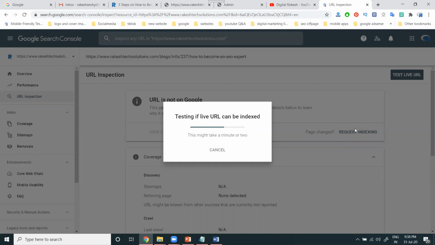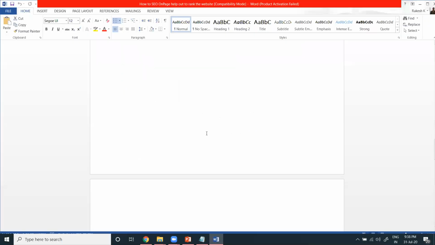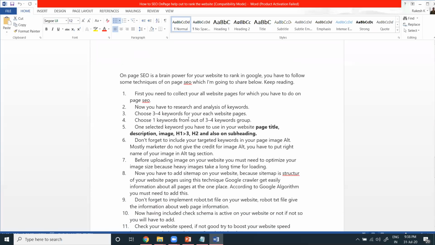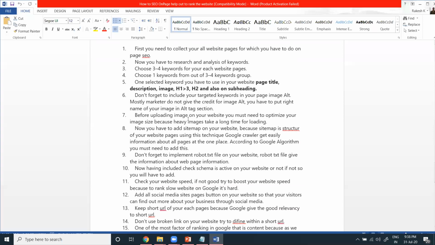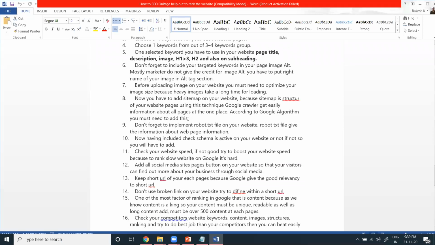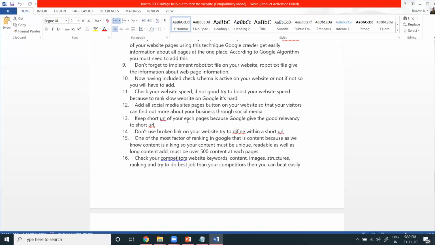These are all key points for promoting a website using SEO on-page. Without doing SEO on-page, we don't do SEO off-page. It is a compulsory key point on a website to do the SEO on-page option. So indexing is going on. Next, the H1 tag, content optimization and everything. Next, how many H1 tags can we use? This is all the information I'm adding for a particular website. The H1 tag should be used fewer than 3 times. Compulsorily you have to use one H1 tag, and keep it fewer than 3.